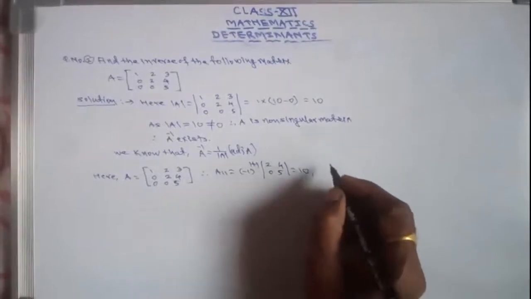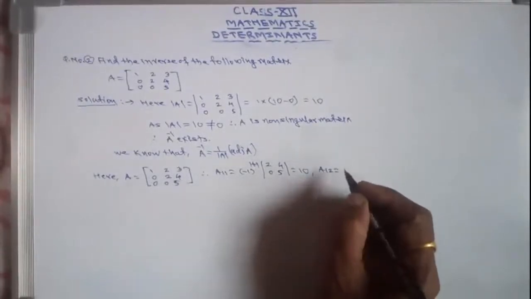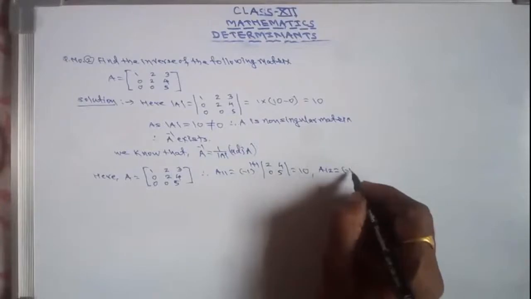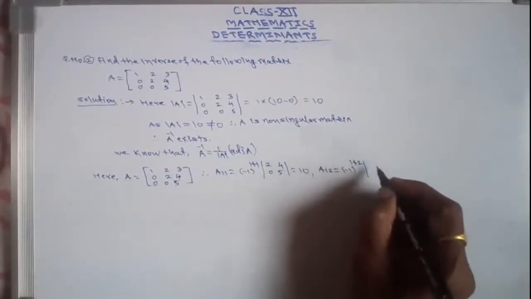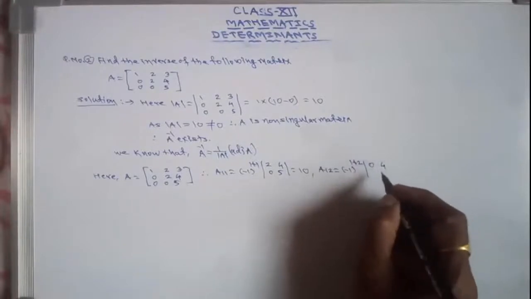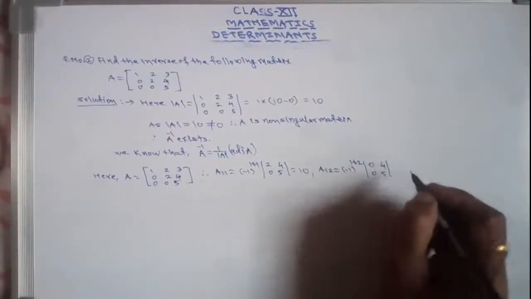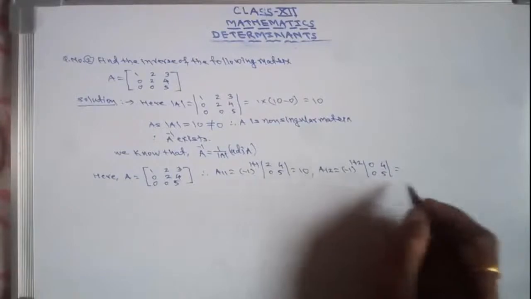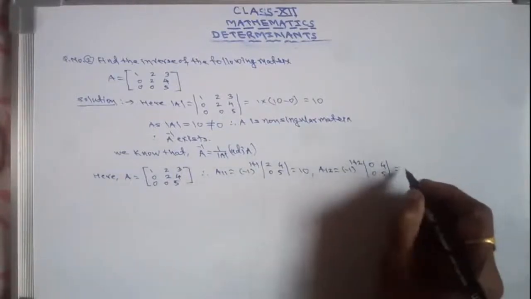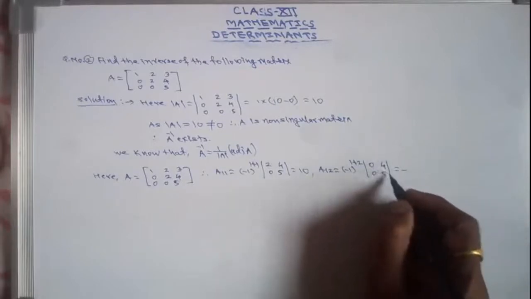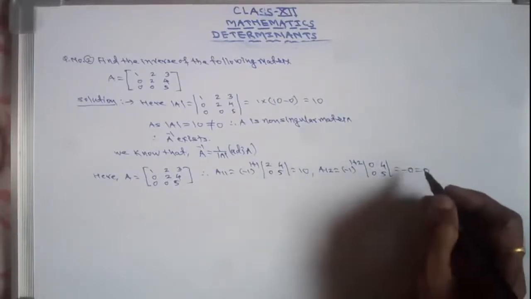Now A12 is minus 1 raised to the power 1 plus 2 into determinant 0, 4, 0, 5. That is minus, this is 0, 0. So it will be 0.